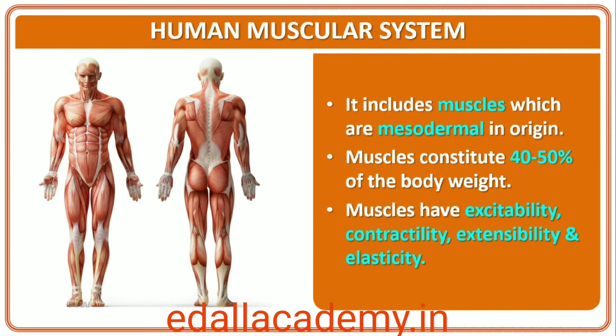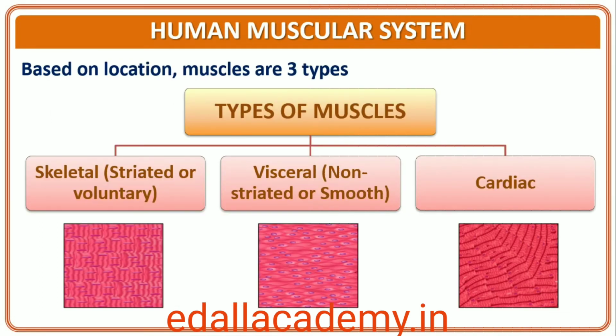Muscle is a specialized tissue of mesodermal origin. About 40–50% of the body weight of a human adult is contributed by muscles. They have special properties like excitability, contractility, extensibility and elasticity. Muscles have been classified using different criteria, namely location, appearance and nature of regulation of their activities. Based on their location, three types of muscles are identified.